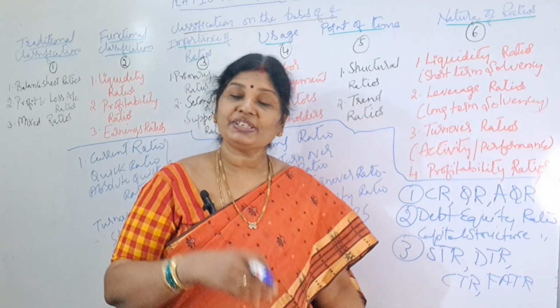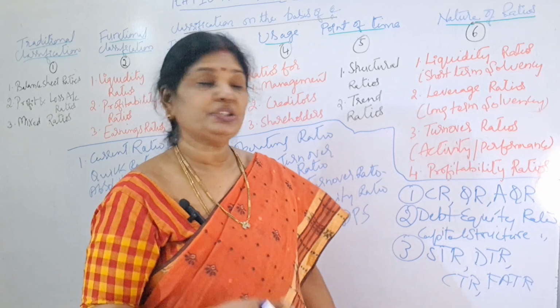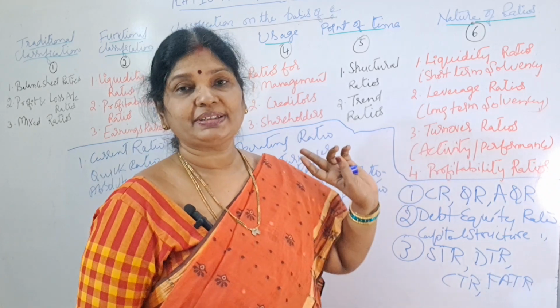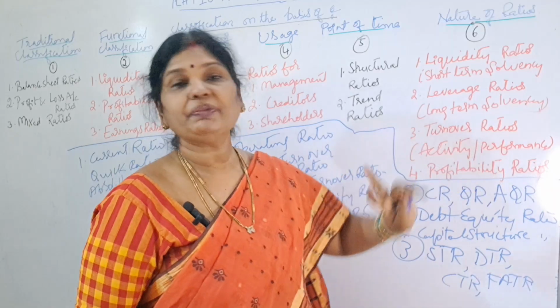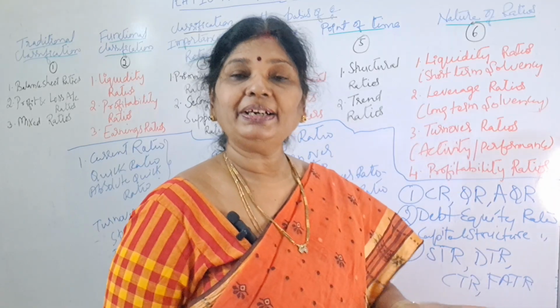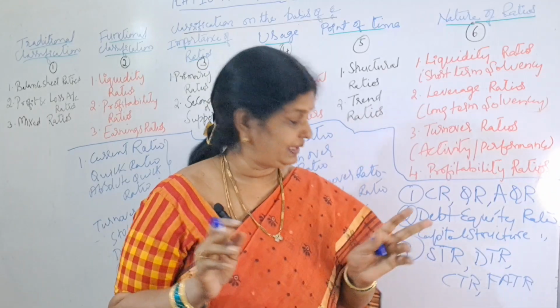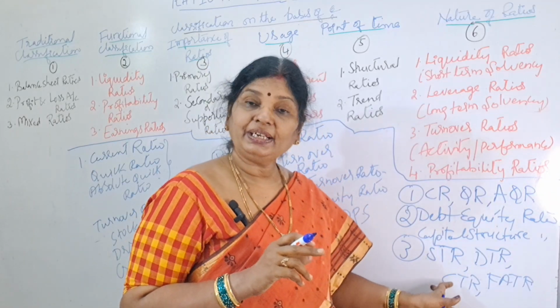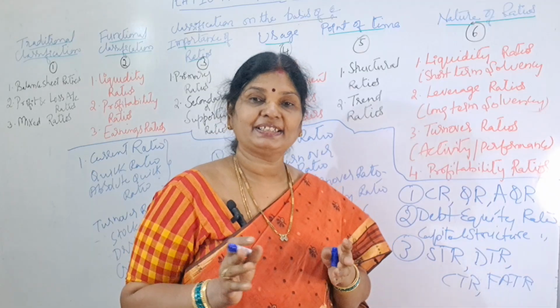Next, fixed assets turnover ratio, total assets turnover ratio. Like that, we are having many ratios under turnover ratios. So these turnover ratios are also called activity ratios or performance ratios. And we'll prepare DTR to know the relationship between sales and debtors, and we will prepare CTR to know the relationship between creditors and purchases.